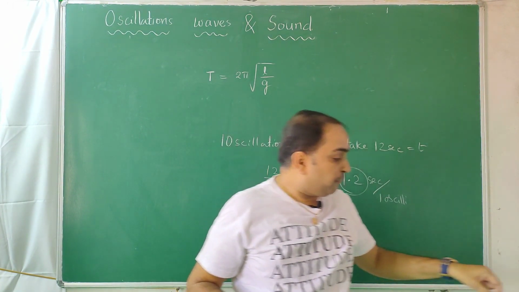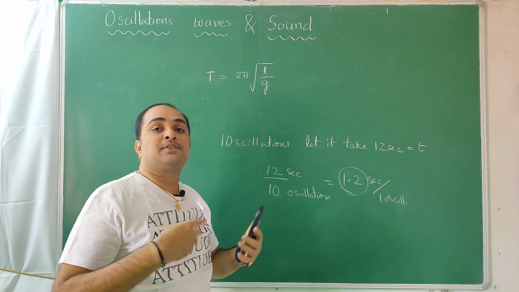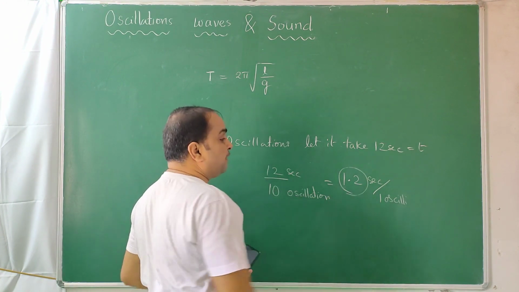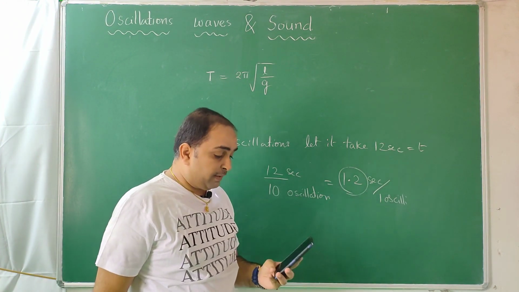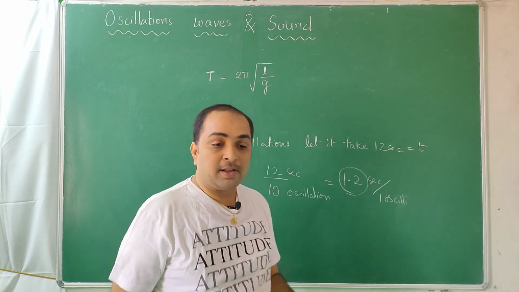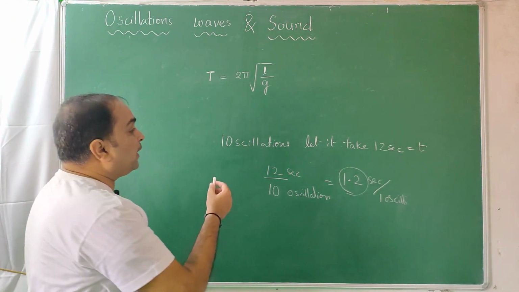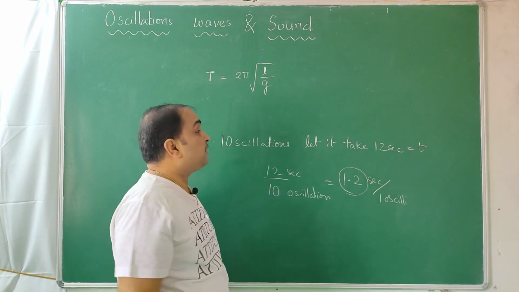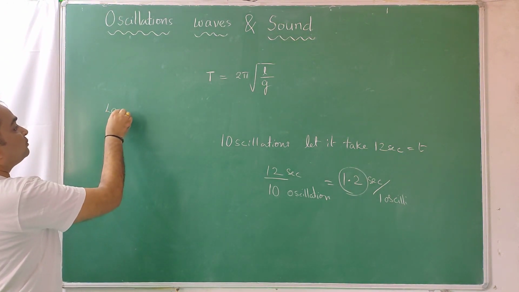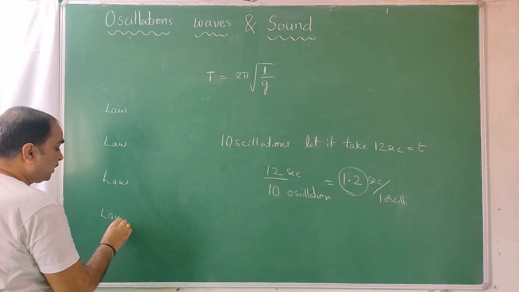So instead of finding time for one oscillation, we find time for some 10 oscillations or 15 oscillations or 20 oscillations, and then we find time for one oscillation by dividing. That's a more accurate method where experimental error can be minimized. That's the way we measure. So the time taken by an oscillating body to complete one oscillation, we call it the time period. And for that time period you can frame 4 laws. And that law is like this.